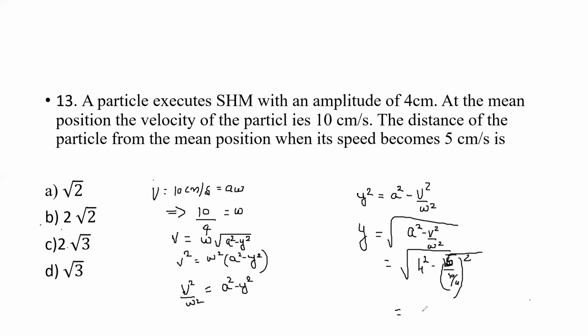If I simplify this, I'll get 2 root 3 centimeter. That is option C, the right option.